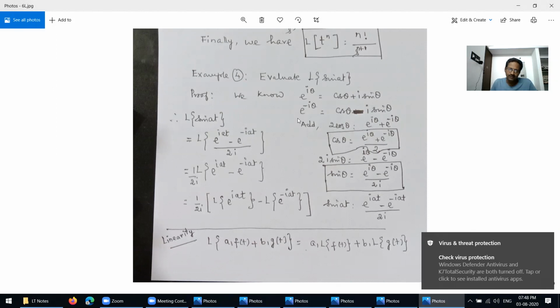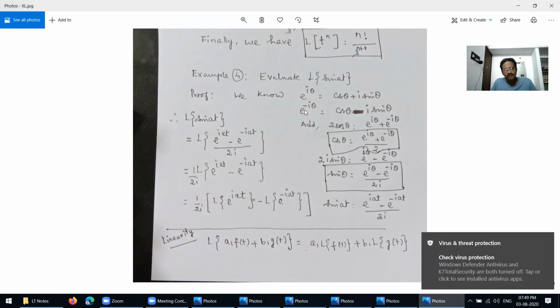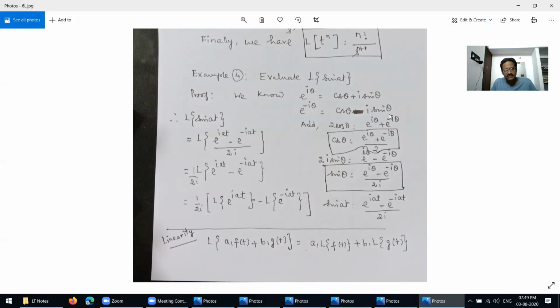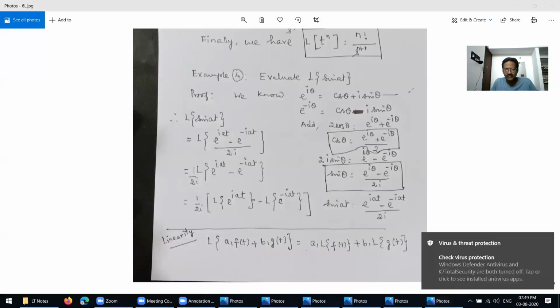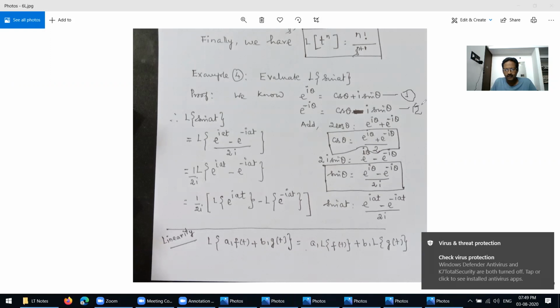Before doing this problem, first we have to find a value. We know the trigonometric ratio: e power i theta equals cos theta plus i sin theta, and e power negative i theta equals cos theta minus i into sin theta. Adding both, call the first equation 1 and the second equation 2.